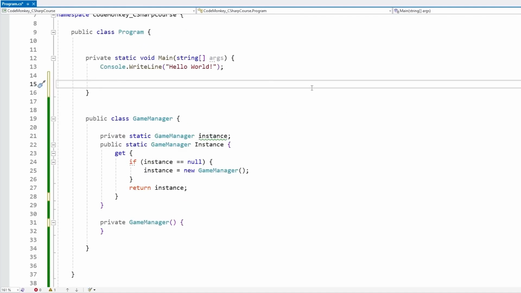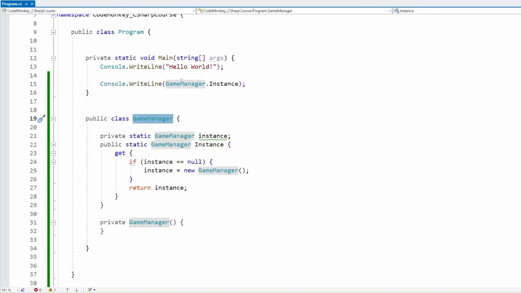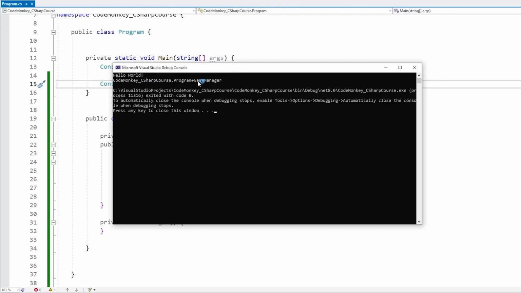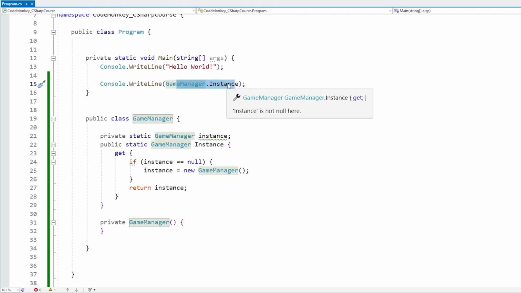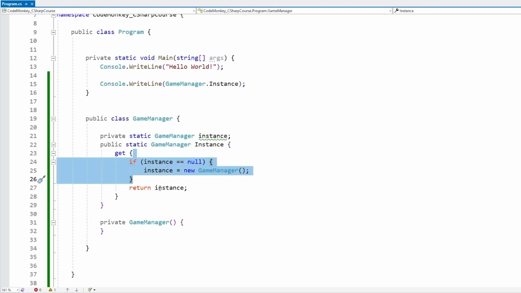And now in order to use it, it's actually real simple. We just access the static property. So we just go inside the game manager, access the instance just like this. So let's do a console.writeLog. And now we didn't create any kind of game manager object. Up here, this code is not creating anything, does not know anything about any of that. It just knows that it's accessing the game manager, accessing the static instance. That's it. So if we test this, and if there it is, then we do have an object of type game manager. So just by accessing the static instance, it automatically created that object and returned that instance.